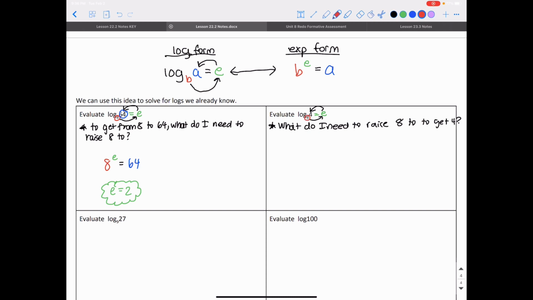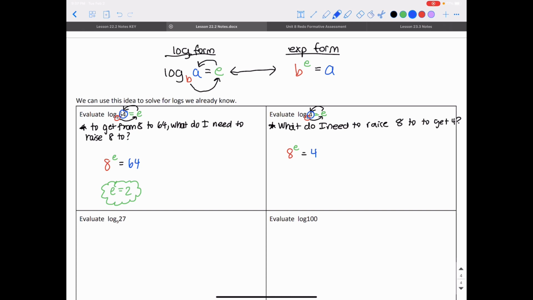My base is 8. I can convert to exponential form: 8 raised to the e is equal to 4. Oh, wow, in this case it's not the bigger number, so I lied to you. It's usually the bigger number. But in this case, e is going to be a fraction. That's how it's going to be a smaller number. But if your exponent is a whole number, then your answer is going to be the biggest number.